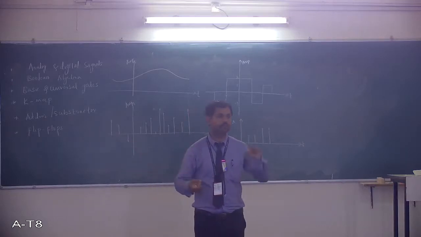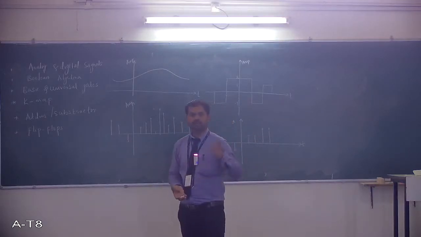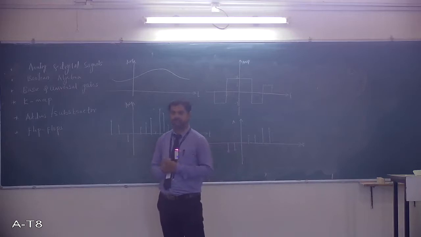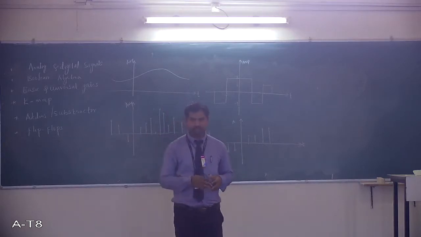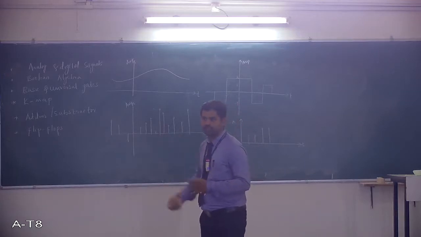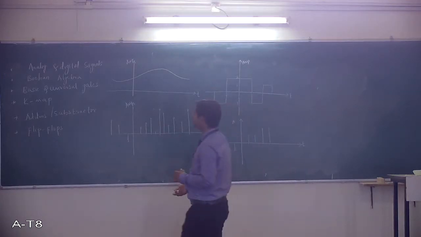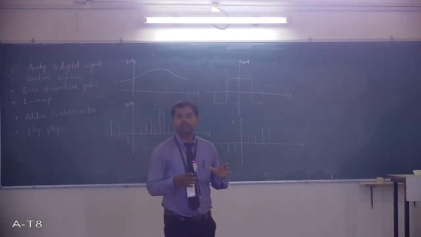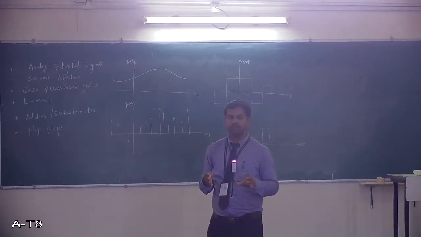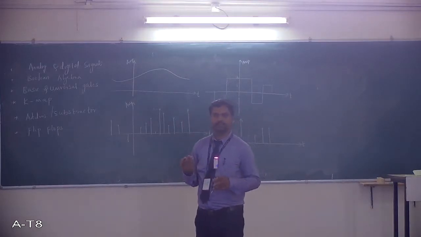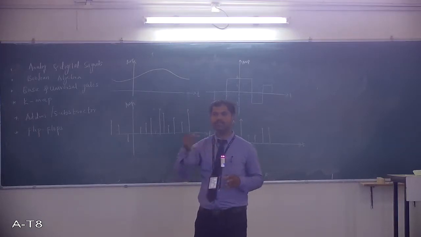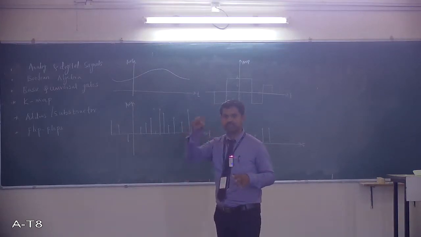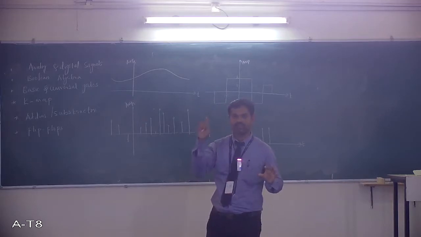Now the point is how you are representing that information. You have many signals, so we'll classify them broadly as analog and digital. Finally we'll see a couple of advantages and disadvantages associated with these two. So what do you mean by analog and digital? It's very simple. An analog signal is normally continuous in nature. It means the signal has infinite values. Normally we represent it with a sinusoidal signal, some sine function or cosine function.